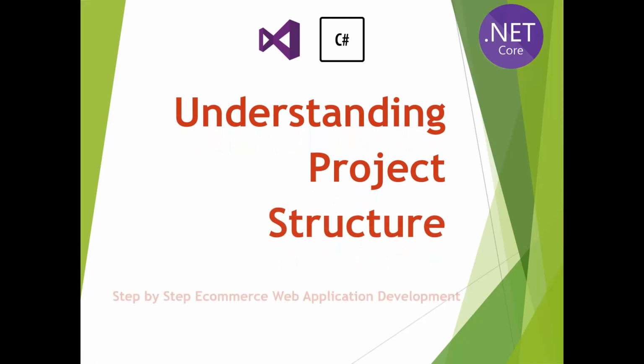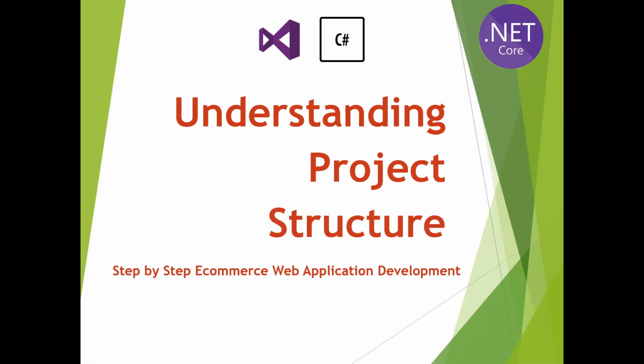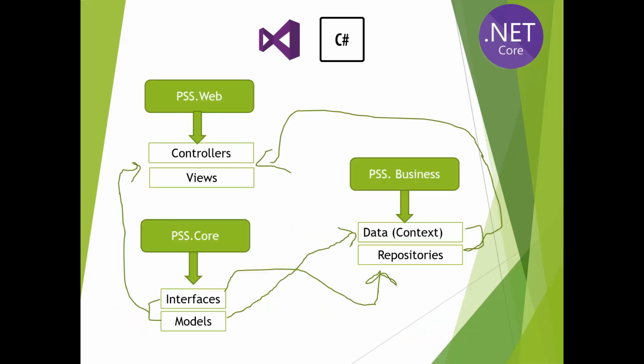Understanding project structure, as we develop a step-by-step e-commerce web application using .NET Core MVC. I have created this slide for you so that you can understand the basic structure of our application. Over here is the pound saving store web layer, over here we have the pound saving store business layer, and over here we have the pound saving store core layer. So we have these three layers. I have missed some files like startup and things, but I just want to give you an idea of how our projects are interrelated with each other.